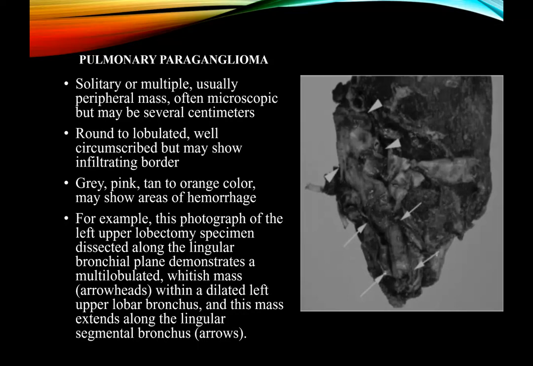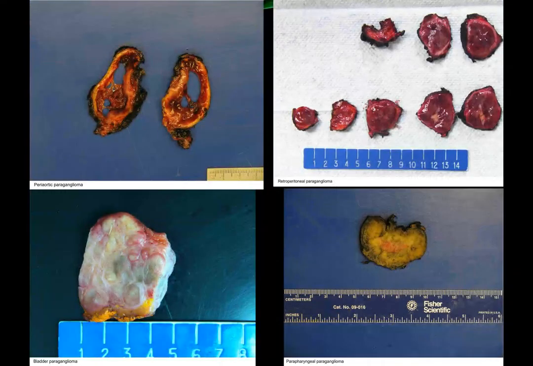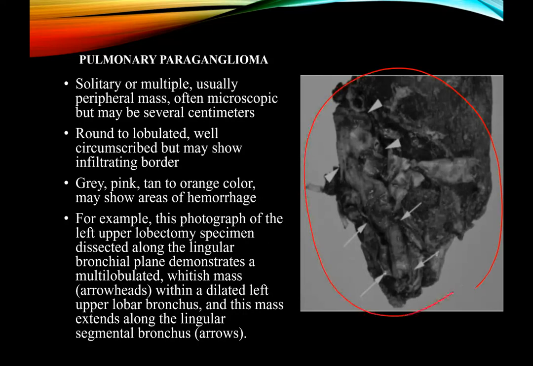For example, in this photo here, we can see that this is a left upper lobectomy specimen dissected along the lingular bronchial plane, and it demonstrates a multilobulated whitish mass indicated by the arrowheads here. And also, I am highlighting it for you. We can see this whitish mass within a dilated left upper lobar bronchus, and this mass is extending along the lingular segmental bronchus, as we can see here. We can see this extension here.